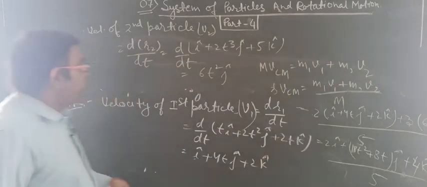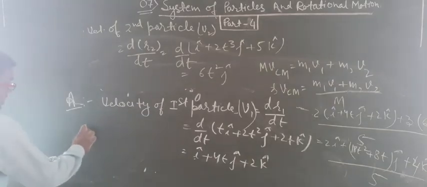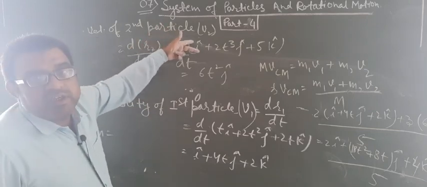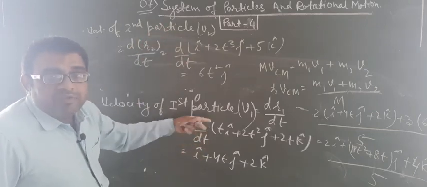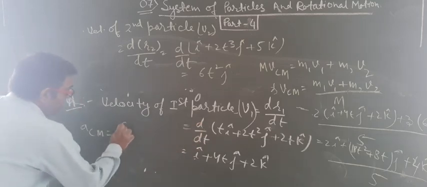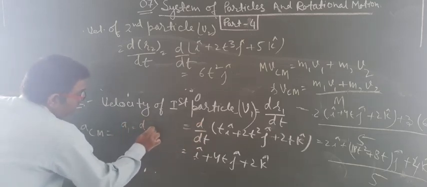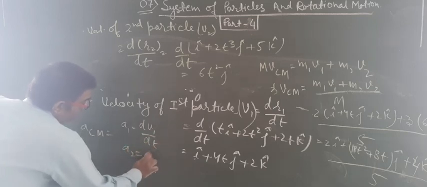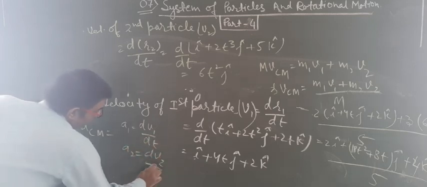Similarly, in this way we can also find the a cm. The a cm can be calculated by differentiating the velocities: a1 is equal to dv1 upon dt, and a2 is equal to dv2 upon dt.